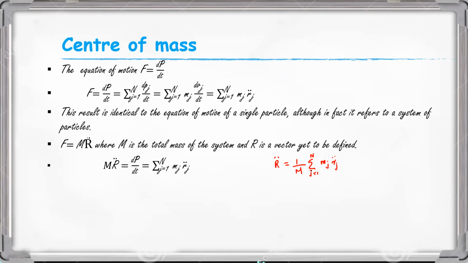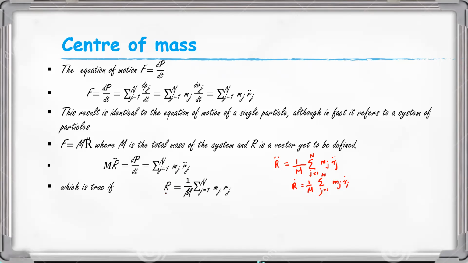This equation is true only if R is equal to 1 by m summation j equal to 1 to n of mj rj, because if we find the first derivative, R dot is equal to 1 by m summation of mj rj dot, and R double dot is this quantity.